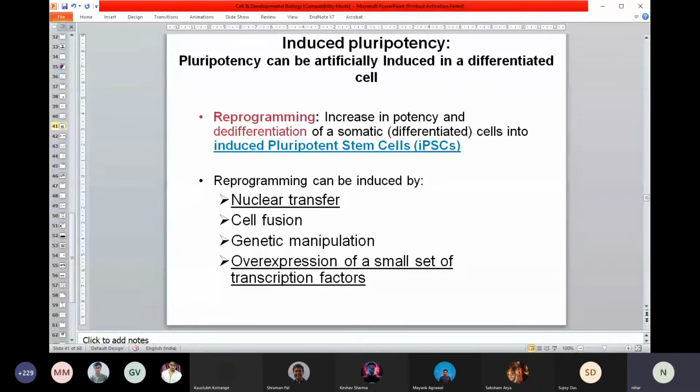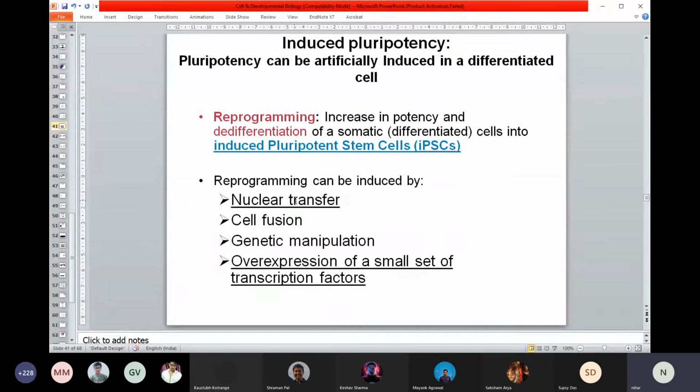You can think of it as back calculation. From that final mature cell, you can now go back to its early stage. So you make this skin cell into a stem cell. Like in mathematics, you do back calculation. This is the same way, going back. So that's called induced pluripotent stem cell.